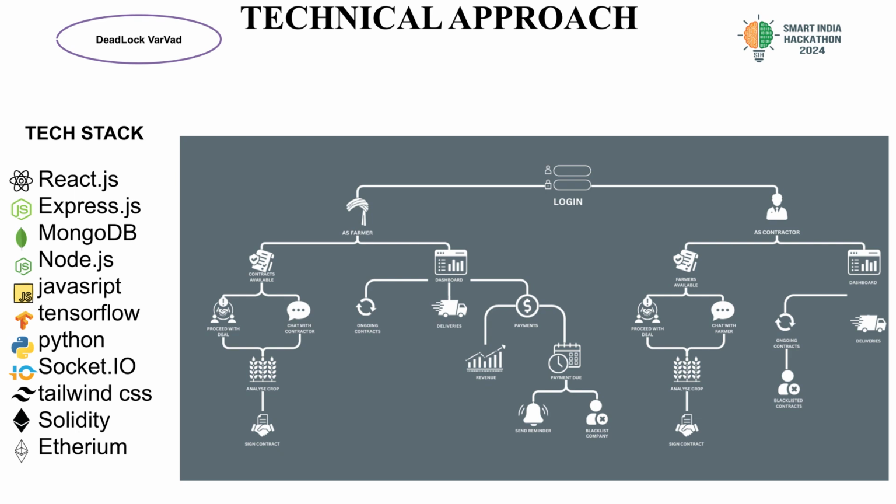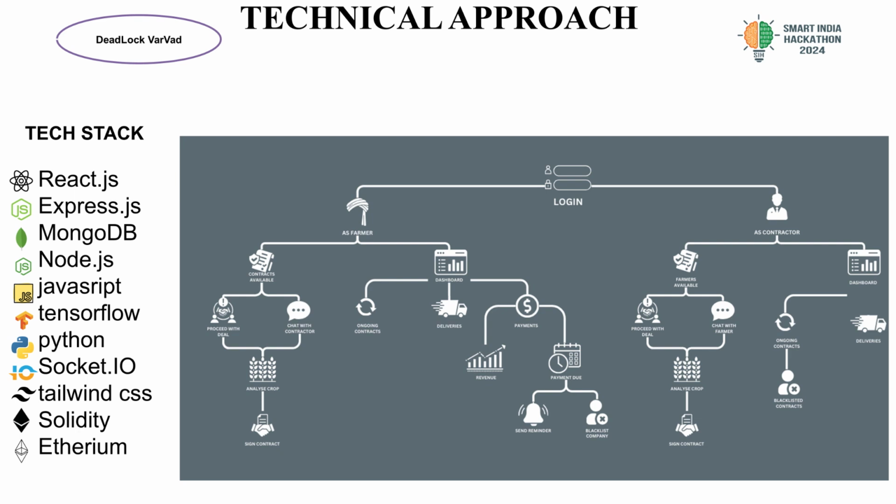So here's our technical approach. The tech stack that we are using is React.js, Express, Mongo, Node, and etc., as shown below. Now, the flow of our app is going to constitute login and registration at first. We have 3 different logins and registrations, one being the farmer, one for the corporate entity, and one as the admin.